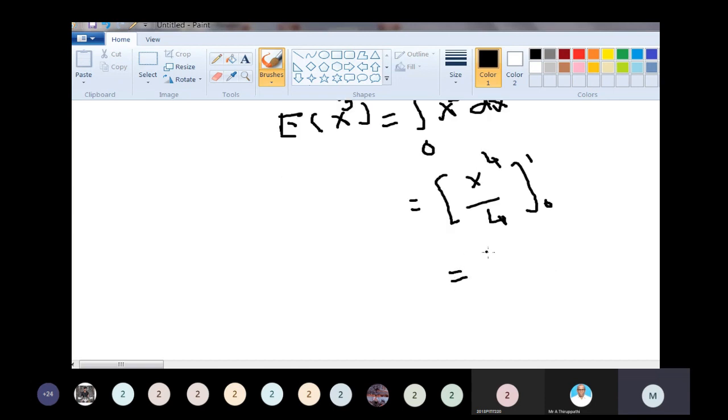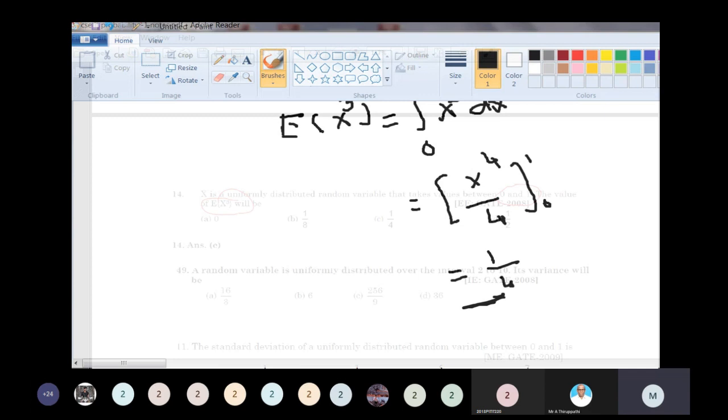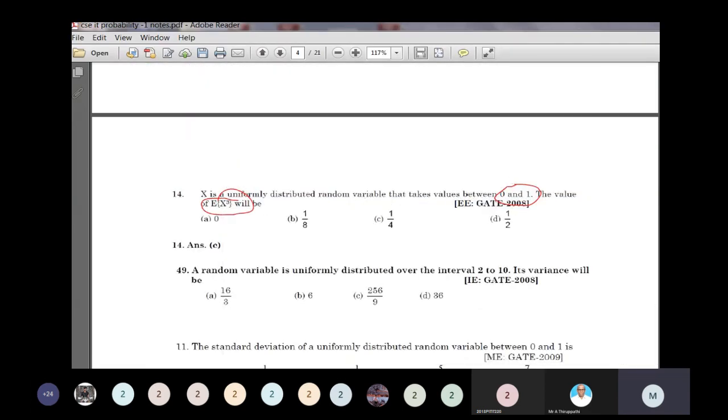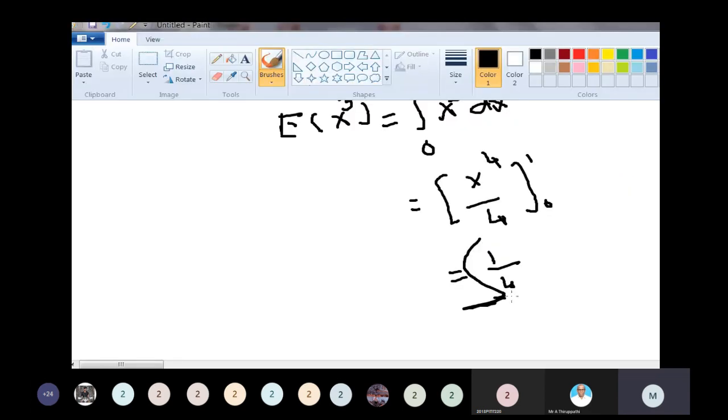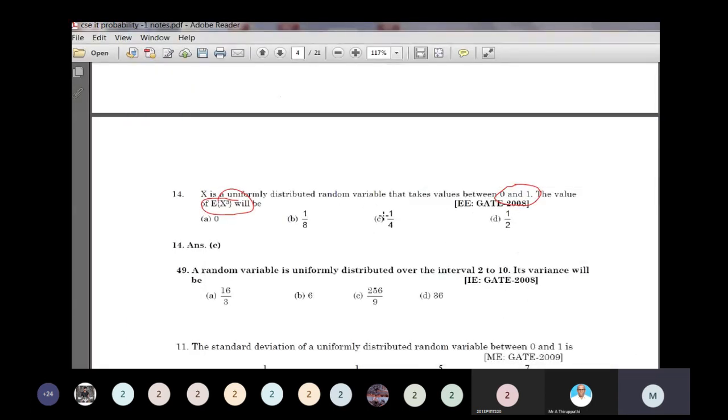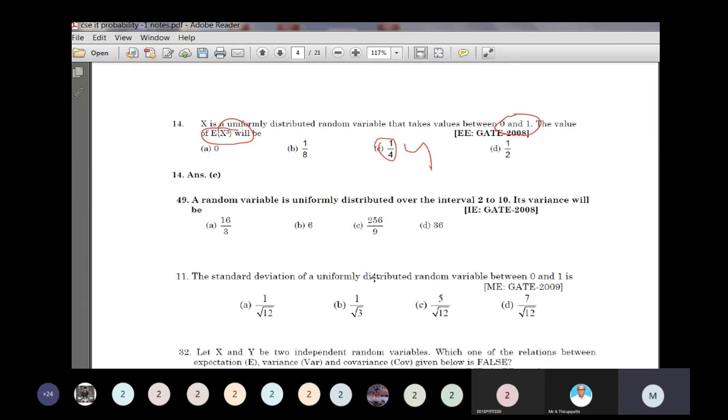Putting in the upper limit gives 1 by 4, and the lower limit 0. So expectation of x cube equals 1 divided by 4. Option C is the correct one.